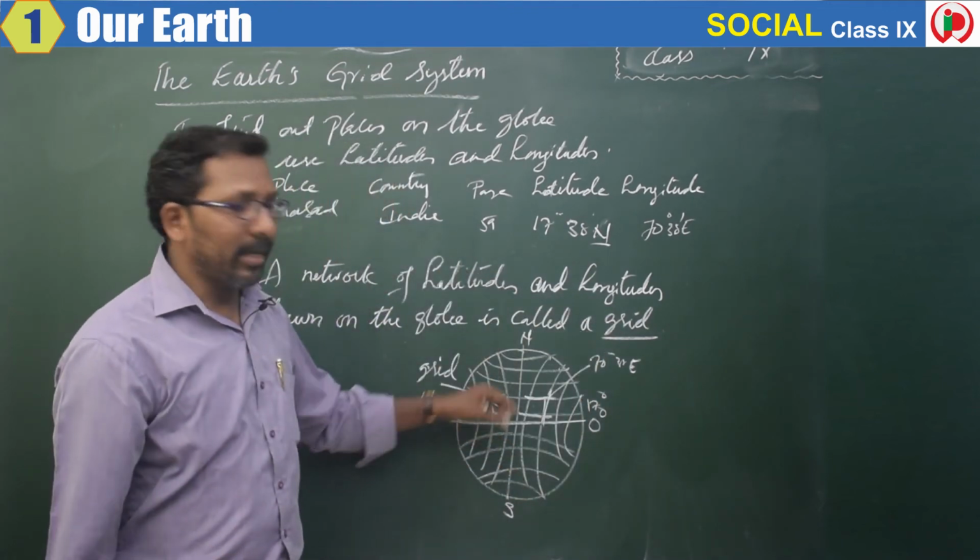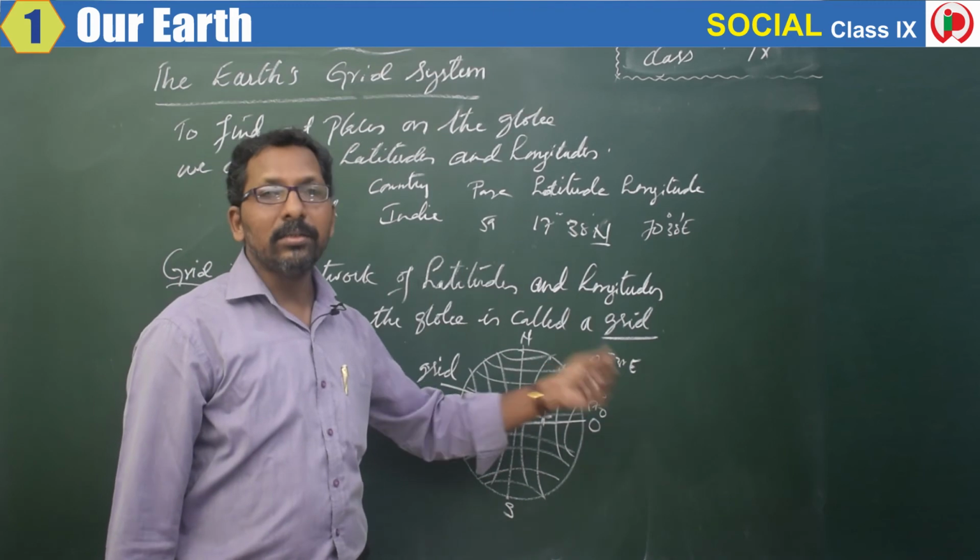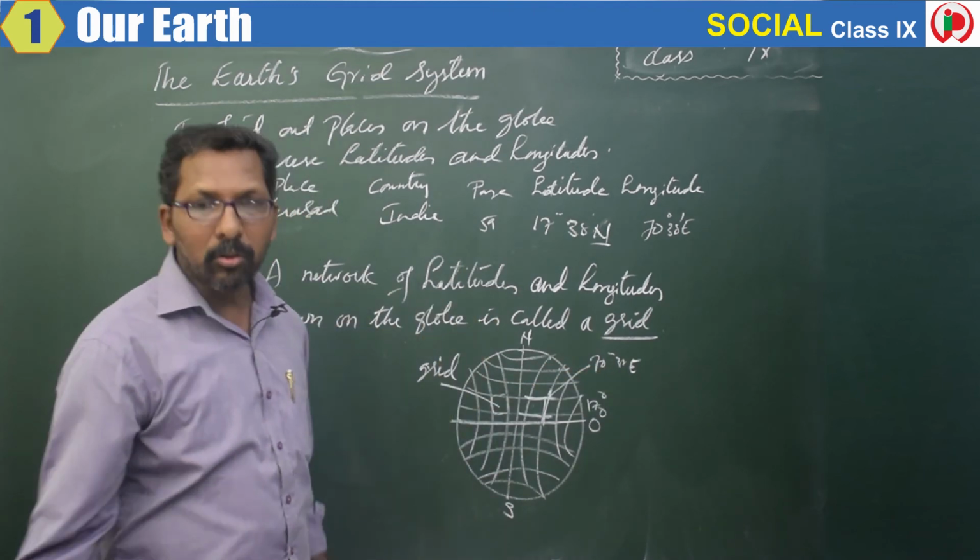Now, is there any use of this grid? Yes, there is a use of the grid.